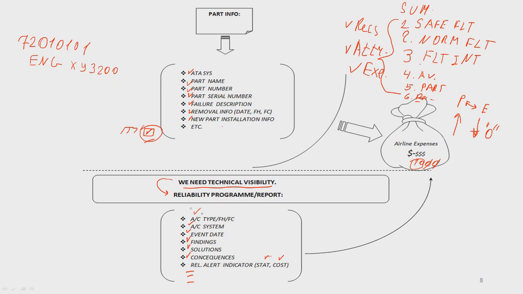I'm going to give you here just a simple example, just for your understanding. Let's say in 2010, we had 100,000 flight hours. We had 15 PPCU removals, RAM, and the price was